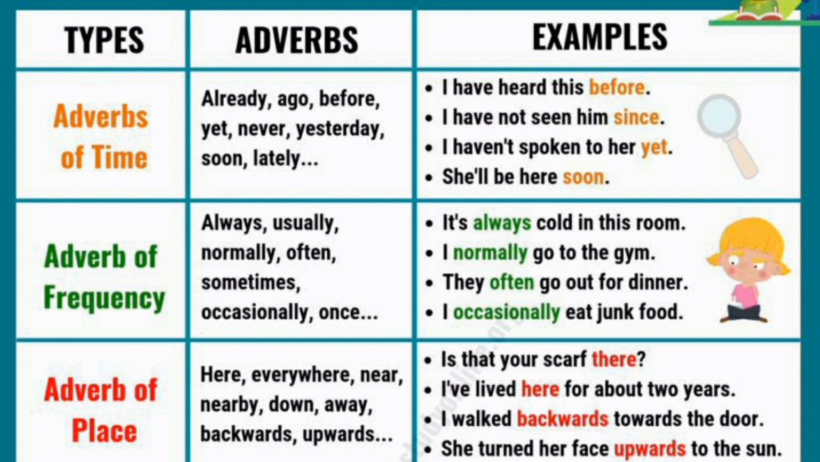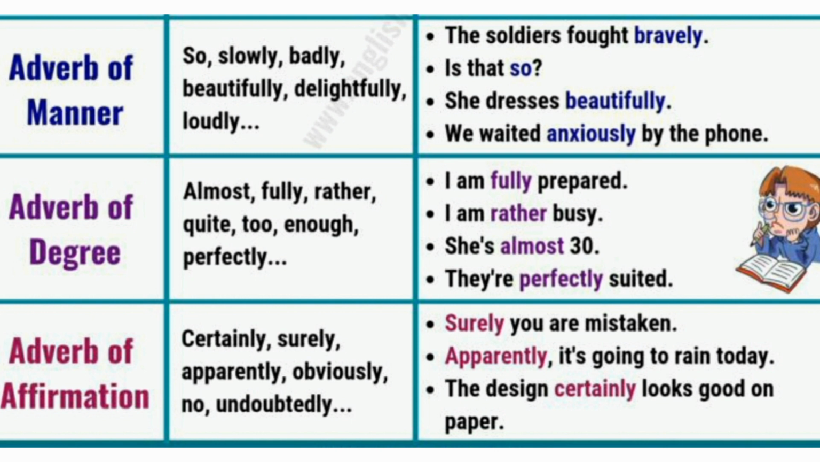Now we are on to adverb of manner. For example, slowly, badly, beautifully, delightfully, loudly, so. An example is: she dresses beautifully. Beautifully is an adverb of manner because it tells how she dresses.